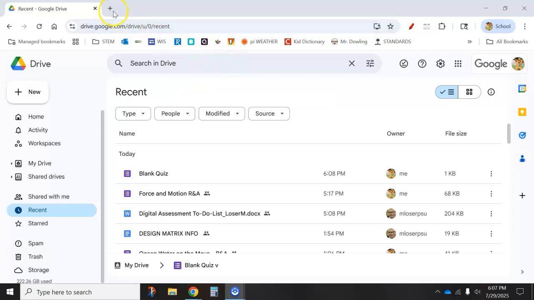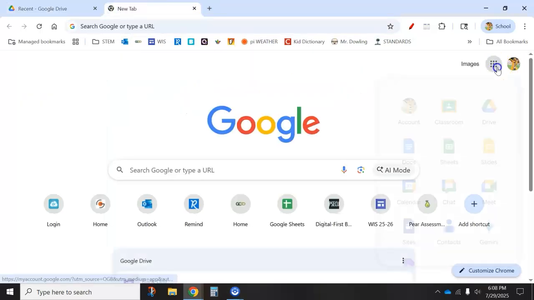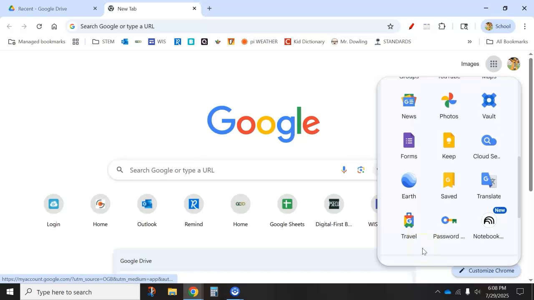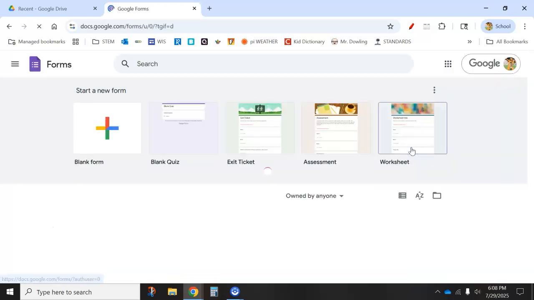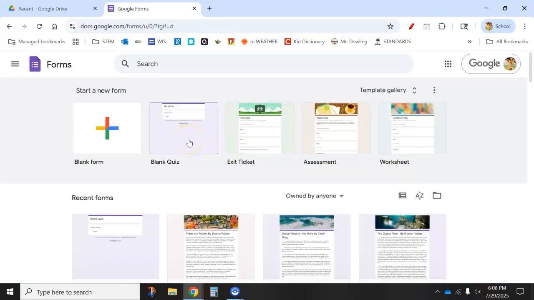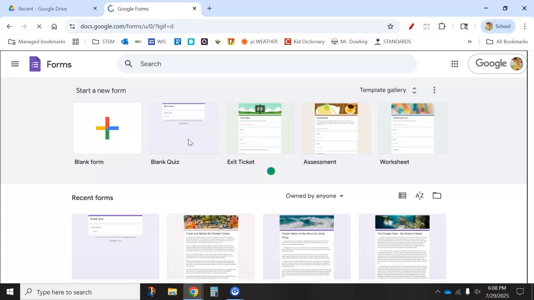First thing I'm going to do is navigate to my Google Forms. I'm going to open a new form. There's a template here of multiple choice. There's a blank quiz. I'll just open that.